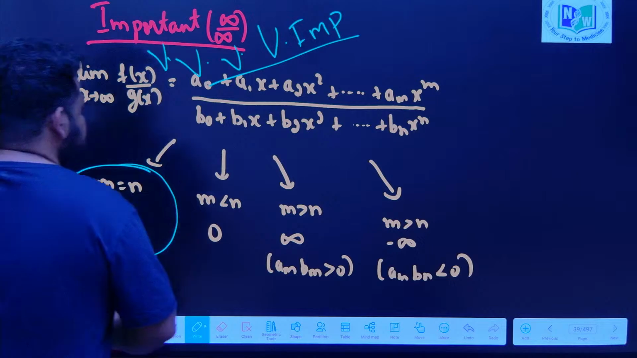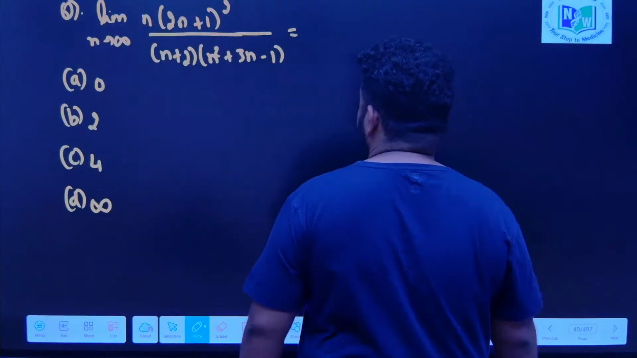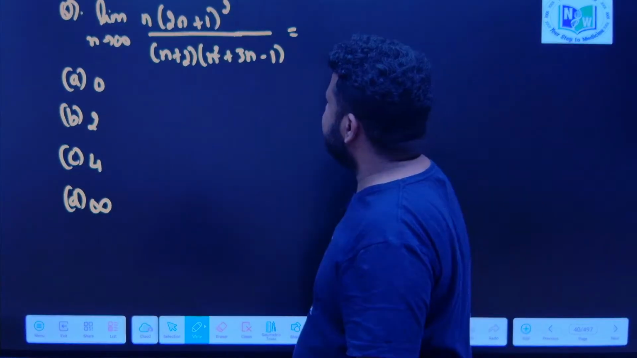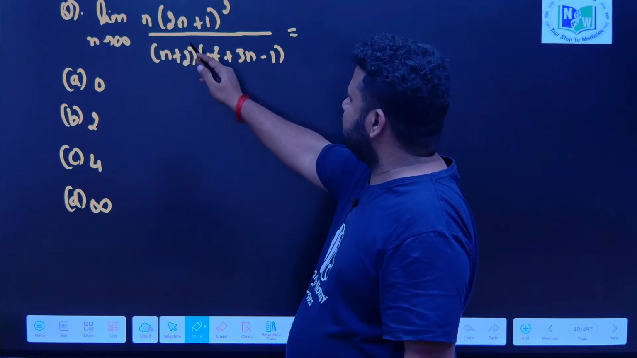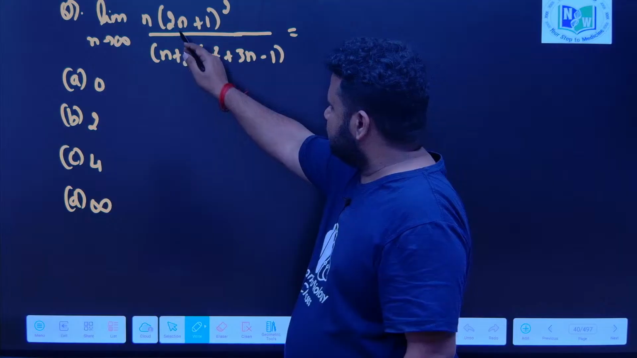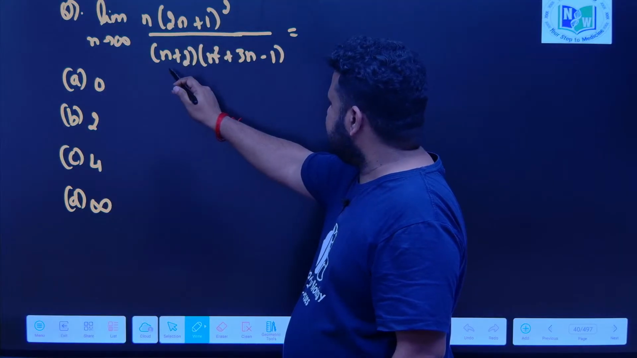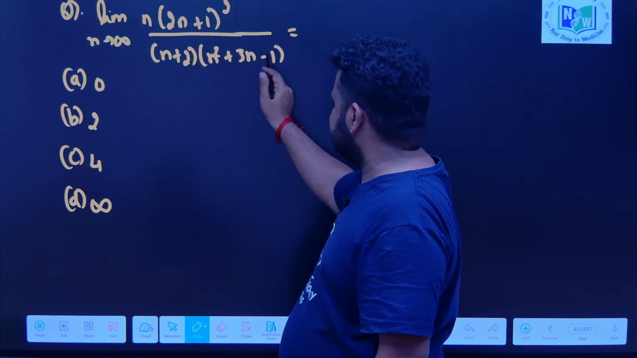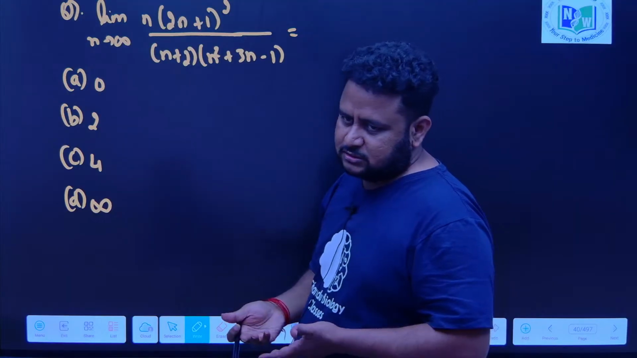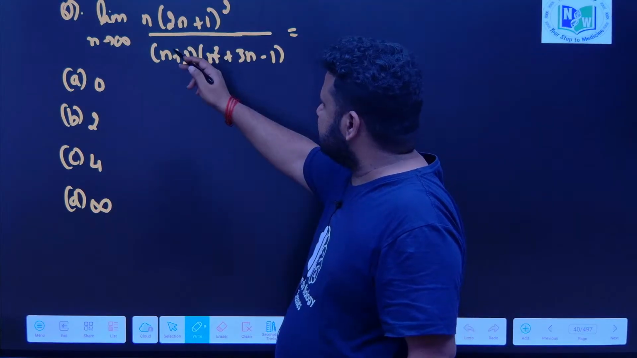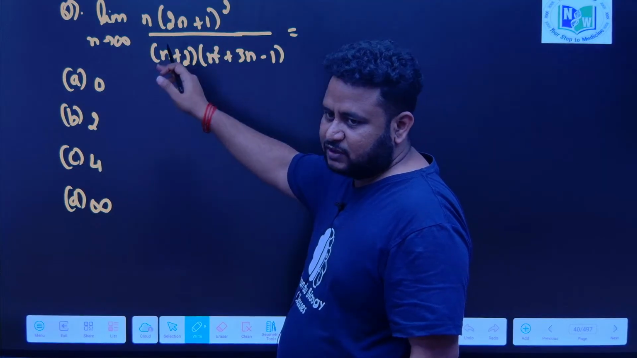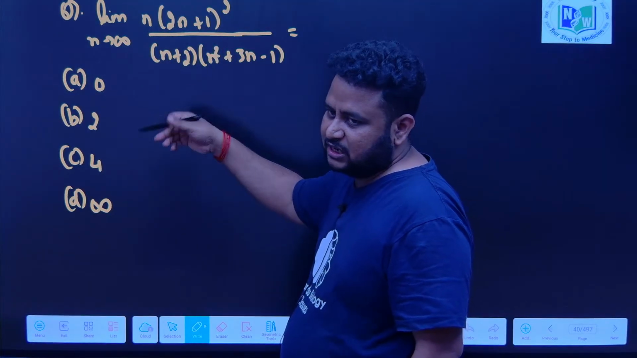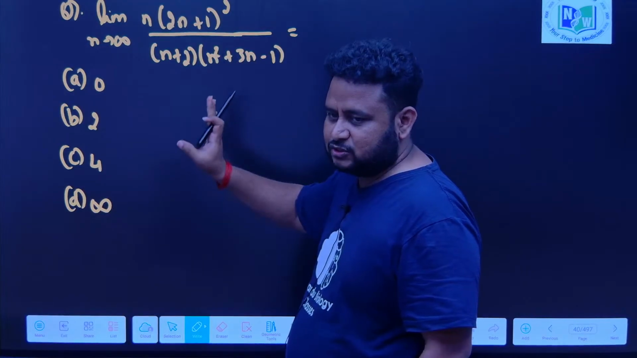Okay. Now, they have given the limit as n tends to infinity of n into (2n plus 1) whole square by (n plus 2) into (n square plus 3n minus 1). So, by the conventional method, you would have to divide numerator and denominator by n, then 1 by n is nothing but equal to 0, and like that all these things are required, but that is not required for us.